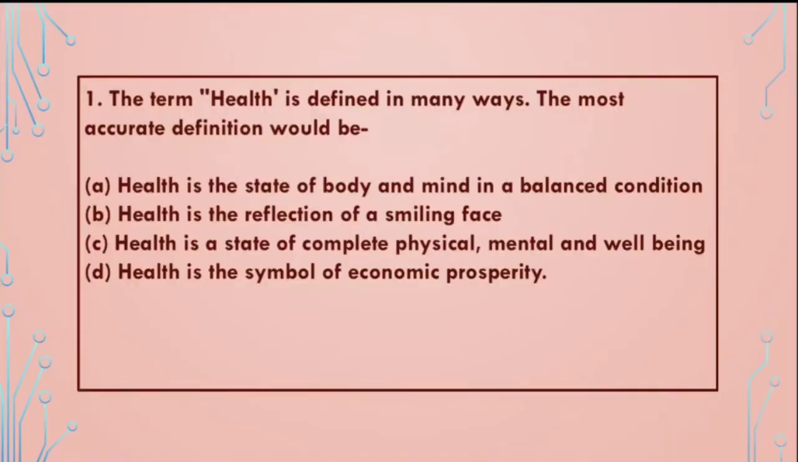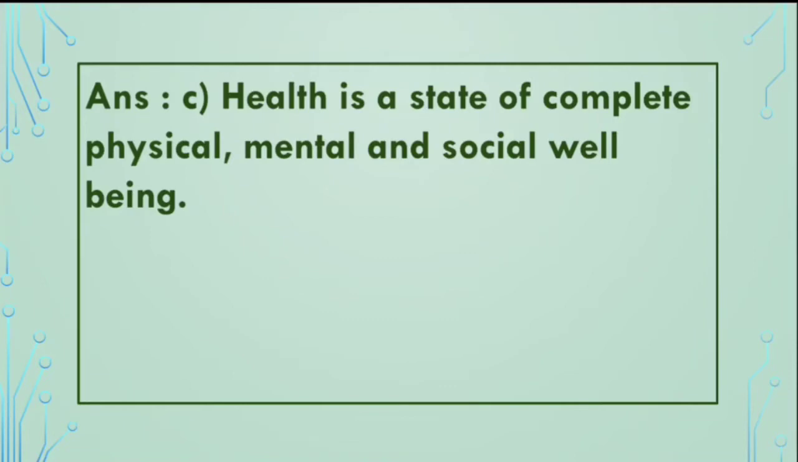The term health is defined in many ways. The most accurate definition would be: A. Health is the state of body and mind in a balanced condition. B. Health is the reflection of a smiling face. C. Health is a state of complete physical, mental and social well-being. D. Health is the symbol of economic prosperity. And we know, according to WHO, the correct definition of health is C. Health is a state of complete physical, mental and social well-being.